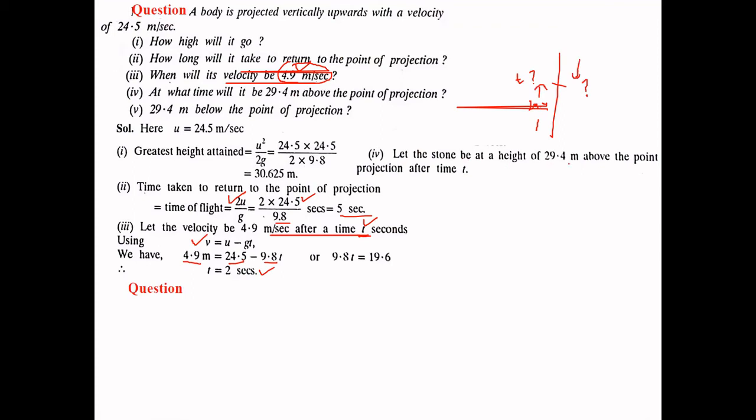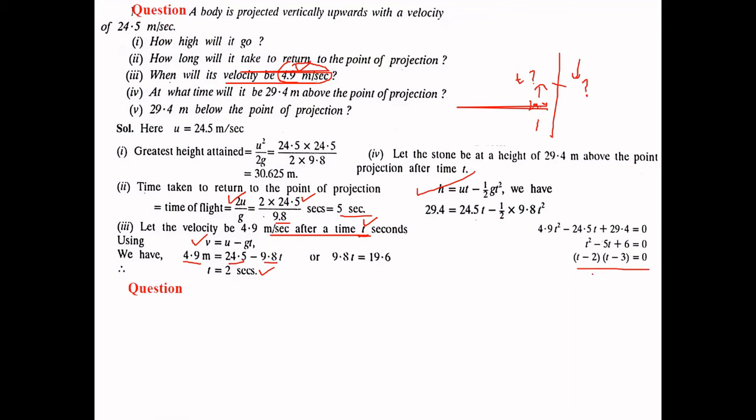Let the stone be at a height of 29.4 meter above the point of projection after time t. So we will use this formula and find the values of t. There are two values of t. One is 2, one is 3. 2 seconds is for this point and 3 seconds is for this point when it is moving downwards. So now, 29.4 meter below the point of projection.